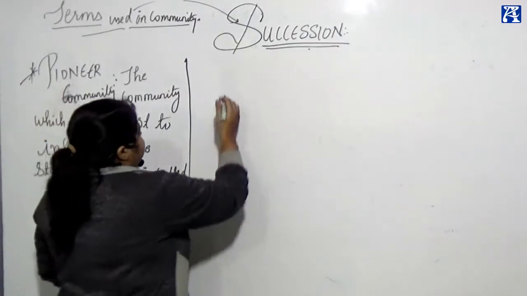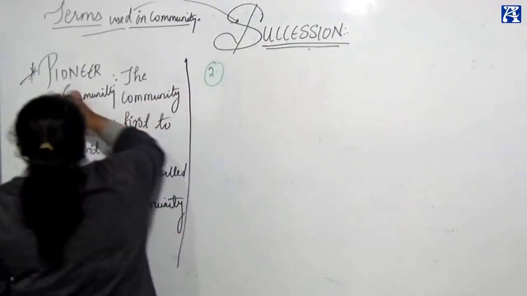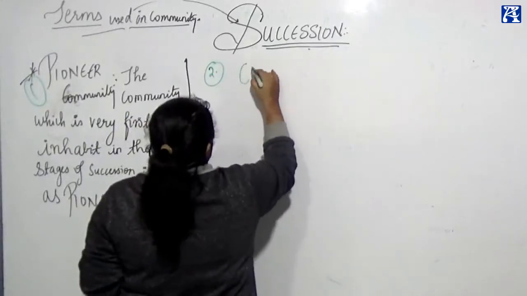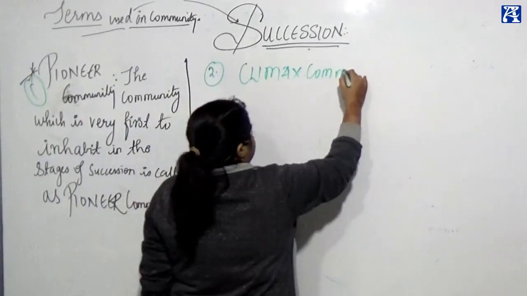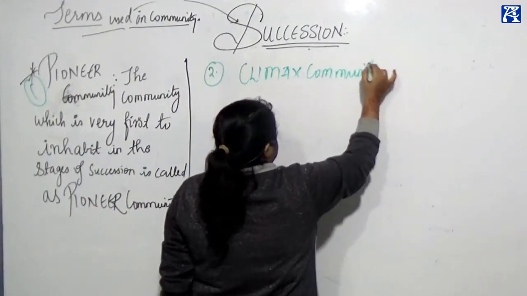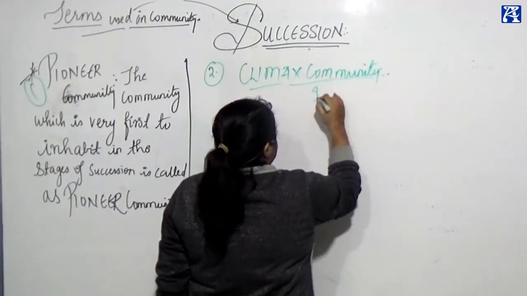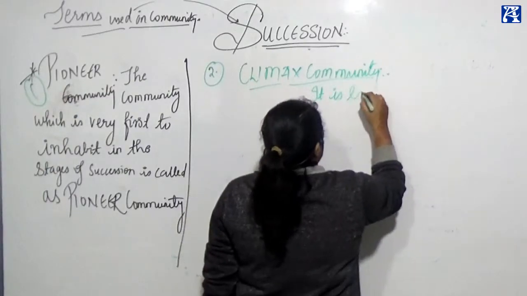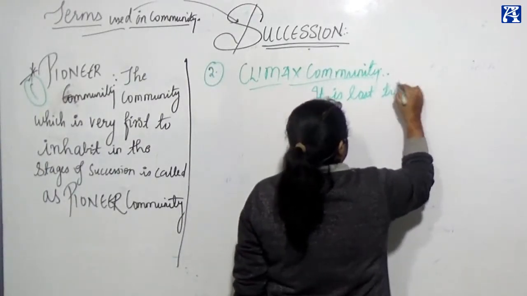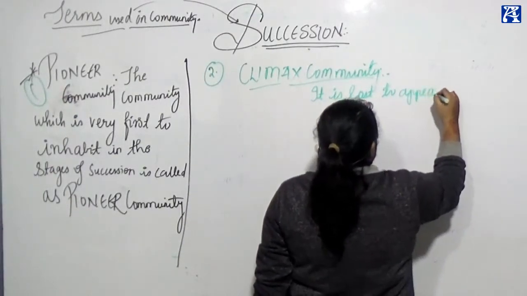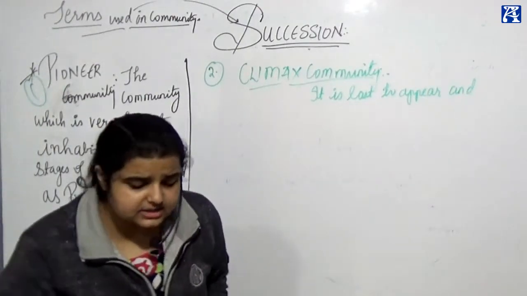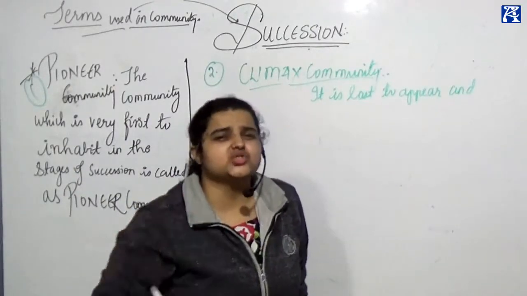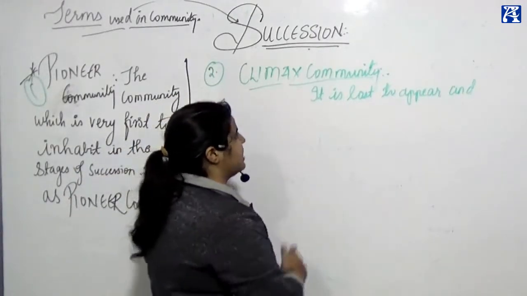Comes the second one, as I told you, pioneer community. Now comes the climax community. What is this climax community? It is last to appear. The very last community which arises in the stages of succession is called the climax community.